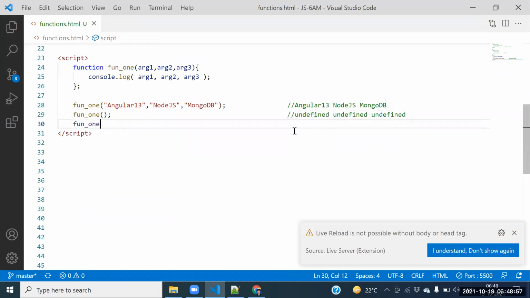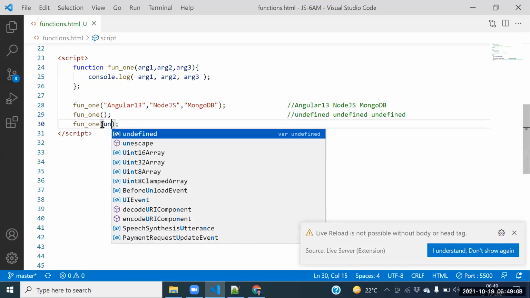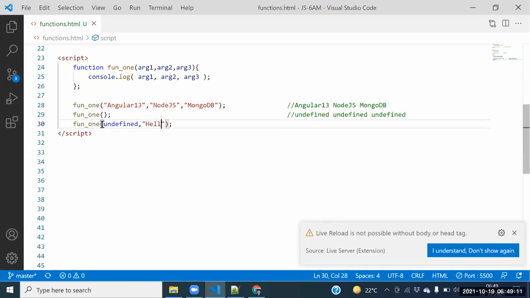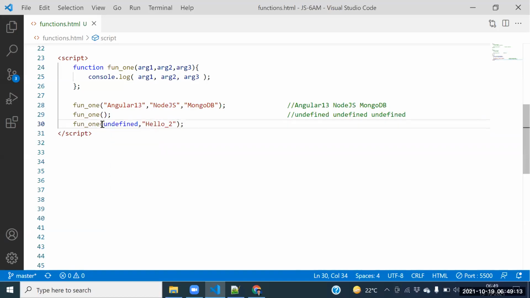Next one, look at this one. Function 1: the company wants to assign work to the second person. How can it assign again? Undefined, undefined, hello 2, undefined, hello 2.